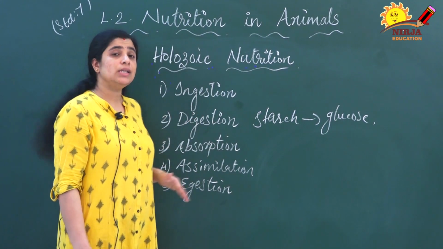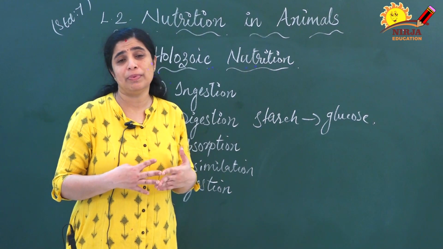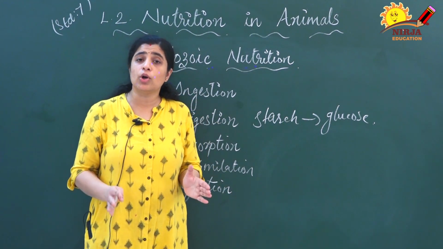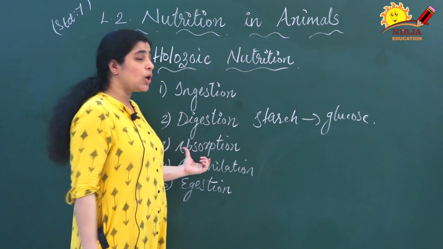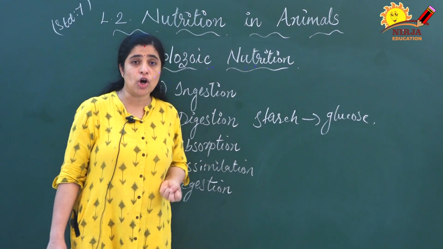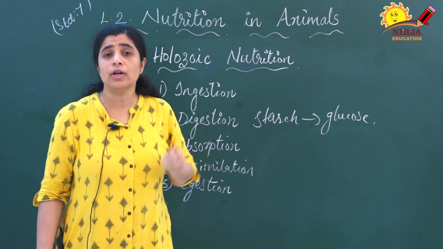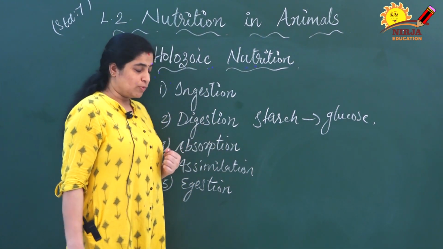The next one is absorption. After digestion, the food should be distributed all over the body for proper growth and development. That process is known as absorption. This digested food is absorbed and distributed to the body for proper growth and development. That is known as absorption.